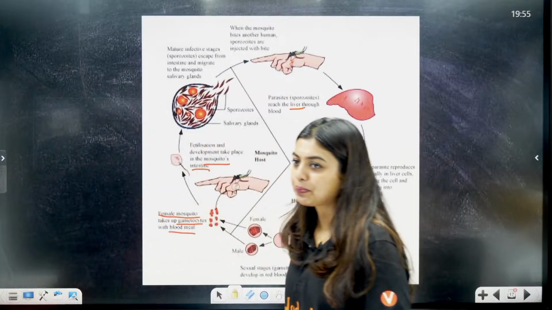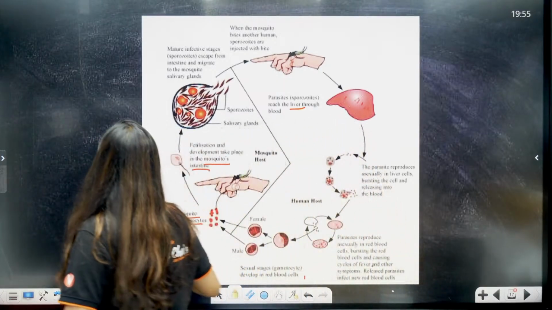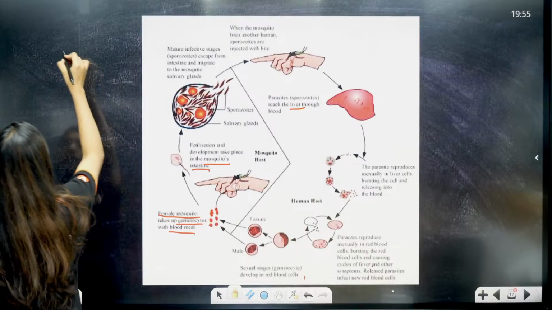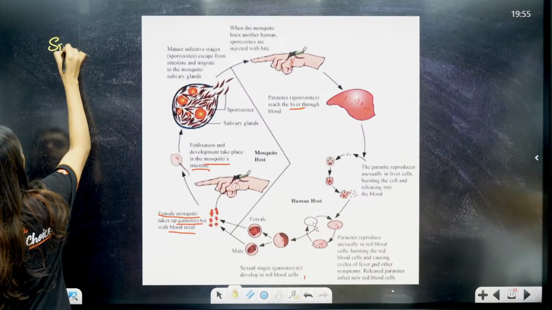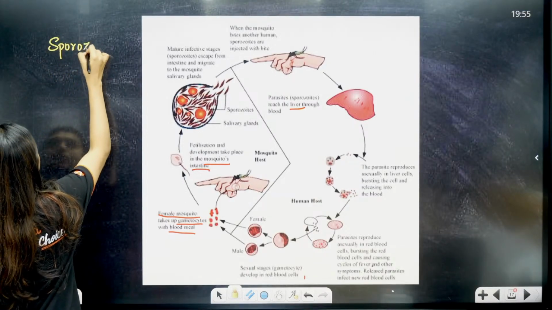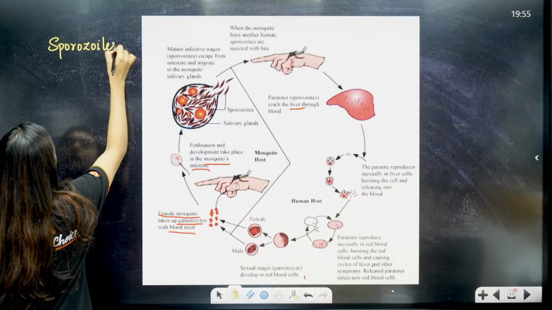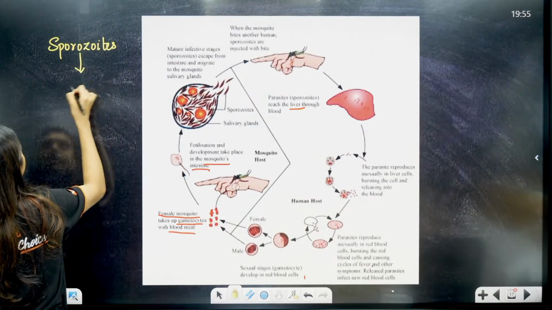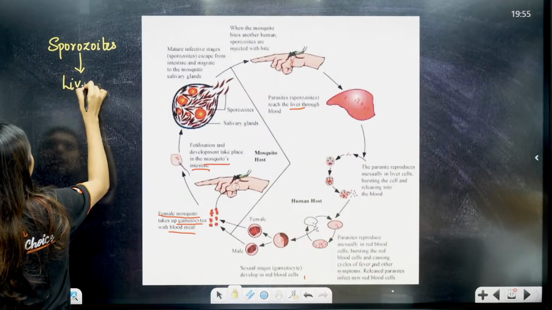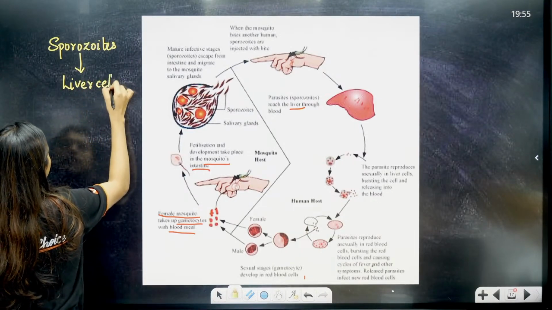Yes. So, look here. Sporozoites will enter into a man. Okay, will enter into the liver cells.